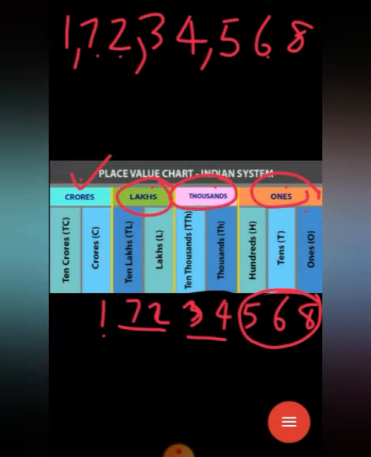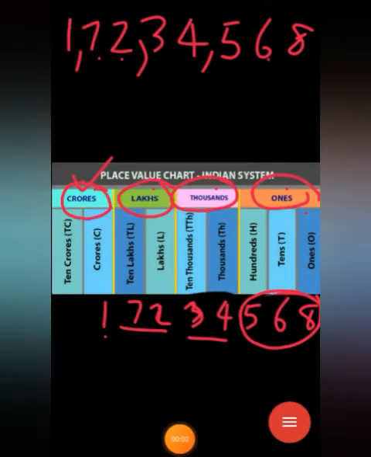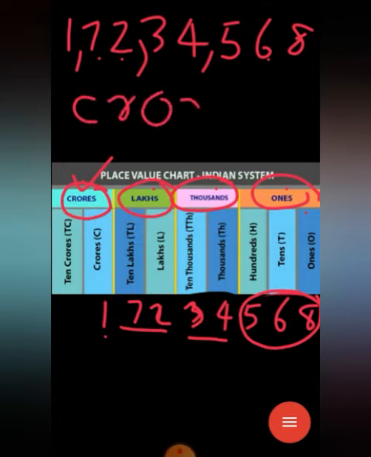How to read 1 crore? Crore is the next one after lakh. 1 crore 72 lakh 34,568. What's the spelling of crores? Yes, C R O R E S.